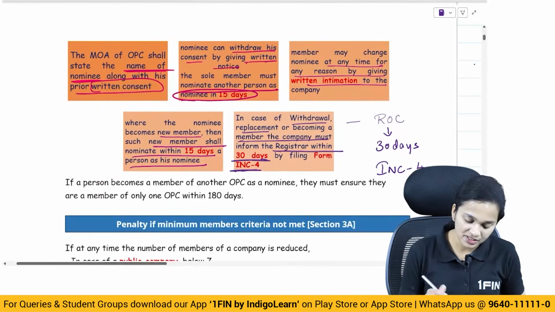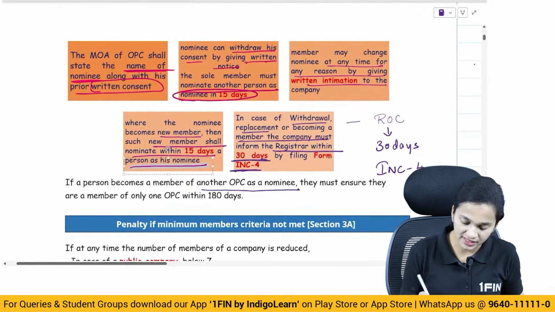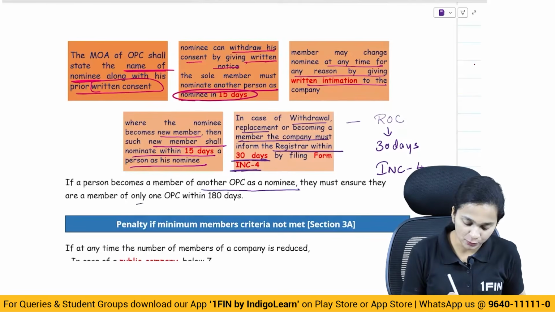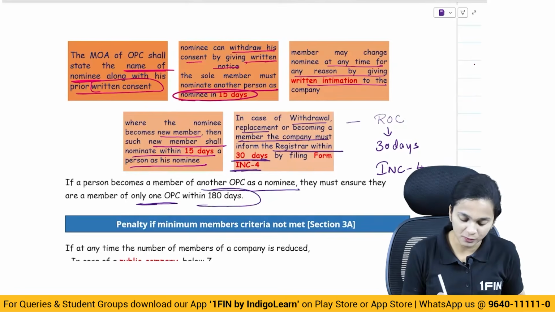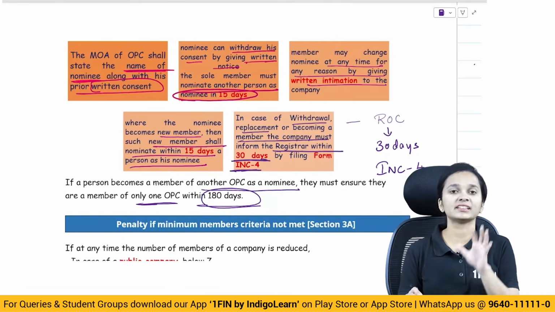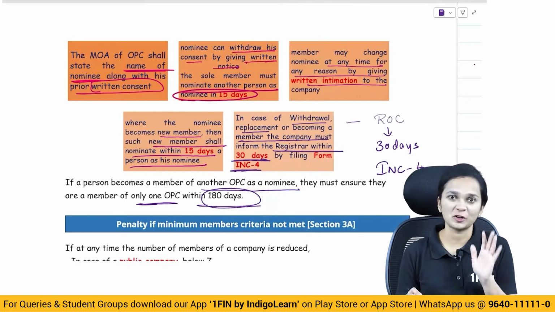Then, if a person becomes a member of another OPC as a nominee, they must ensure that they are member of only one OPC within 180 days. So within 180 days, like I told you, the corrective action shall be taken. That is what this particular point talks about.